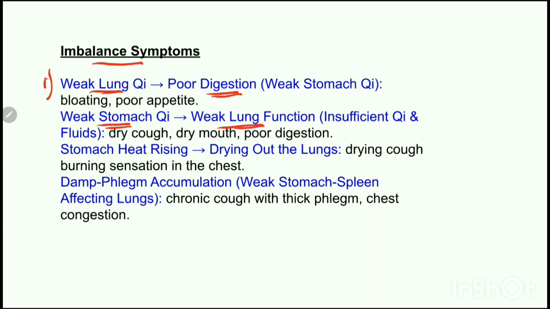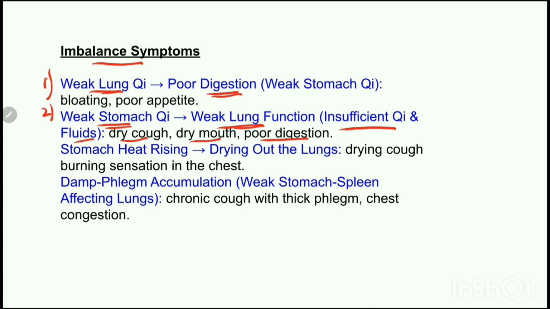The next pattern is if the stomach chi is weak, the function of the lungs will also become weak. Why? Because it will get insufficient chi and fluid, since the stomach generates chi and fluids. If the stomach becomes weak, the lungs will not get the nourishment, which will lead to dryness and weak respiratory system. Even symptoms like dry cough, dry mouth, and poor digestion can be seen.